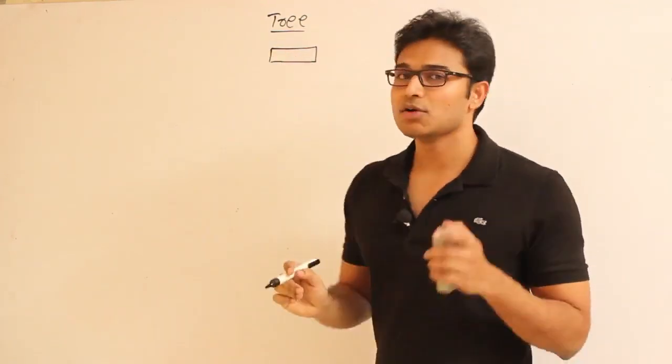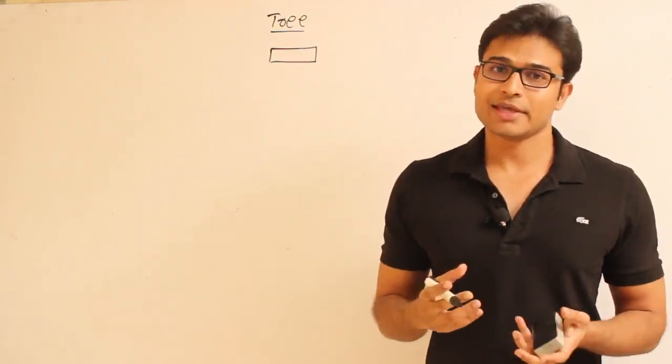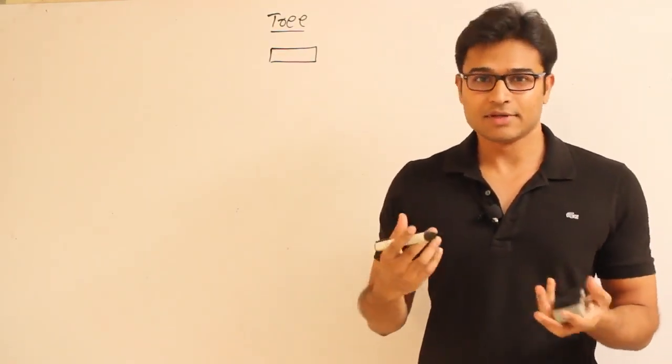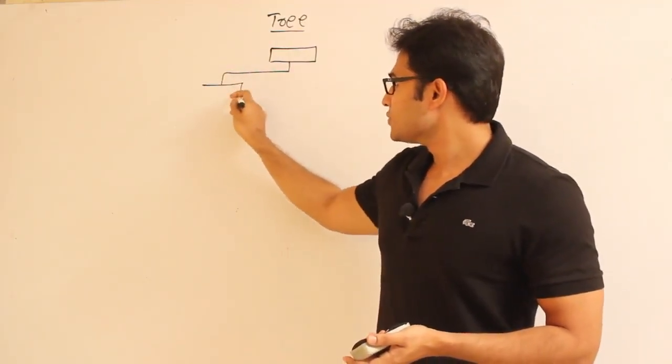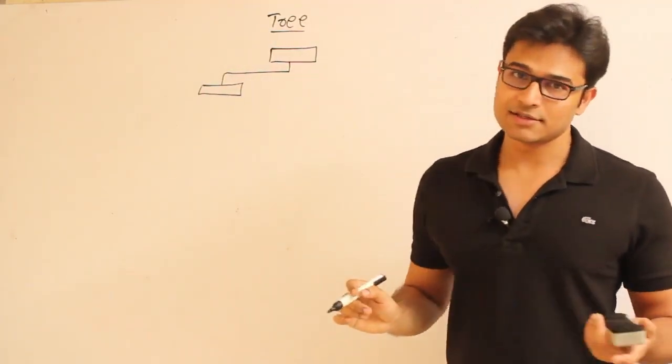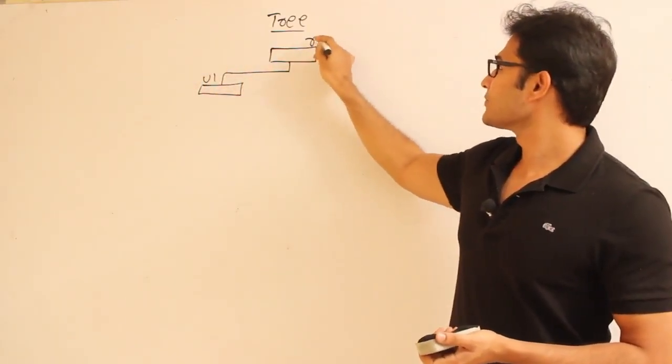Now what is the tree structure directory? We are going to have something called the root directory, and after the root directory you can have any number of levels. So let us say at the first level you can maintain user level directories. Let us say this directory belongs to user 1. This is the root directory.